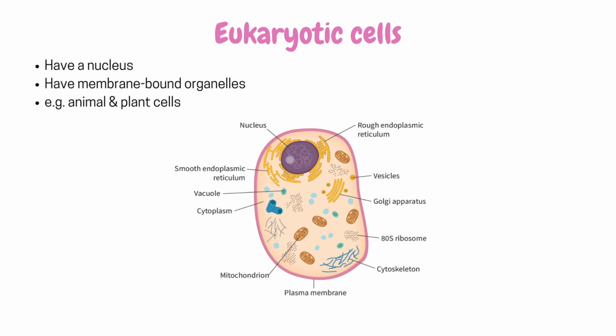Animal and plant cells are eukaryotic cells. Again, these cells have a different set of organelles than prokaryotes, which we will explore in detail in the next video.